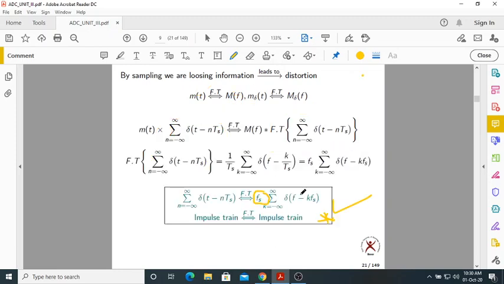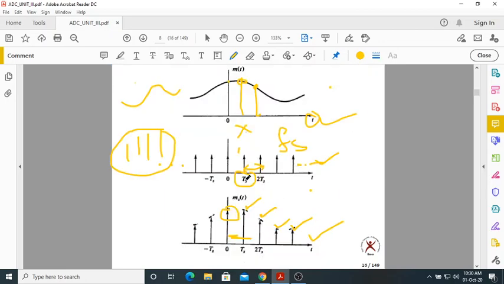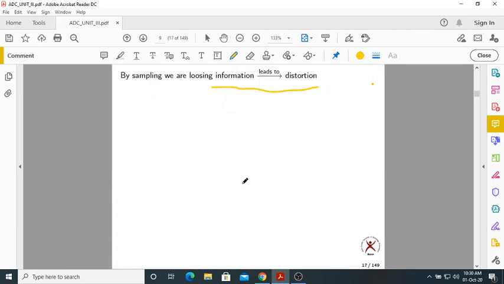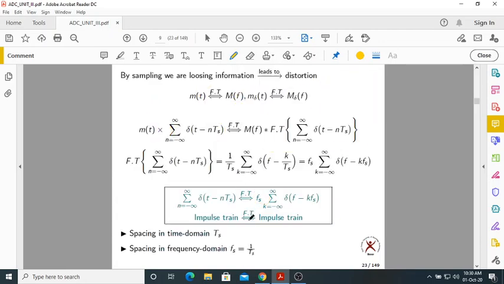Now, this is the standard form. That's why I keep it in the box, so you must know this. That is very important. Spacing in the time domain is Ts. In the frequency domain, what is the spacing? The spacing is Fs, where Fs equals 1 by Ts.